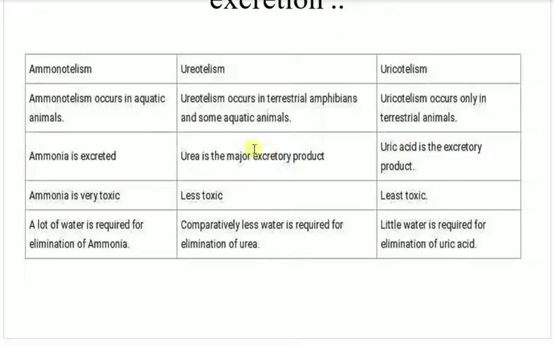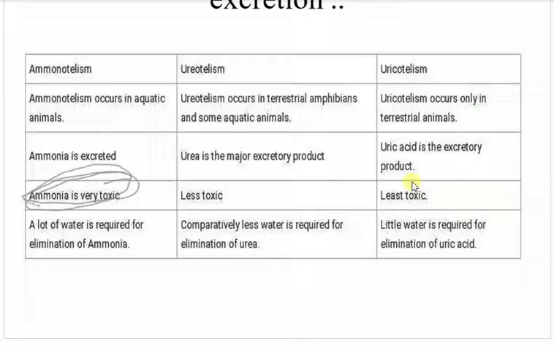Ammonia is very toxic. In ureotelic animals, urea is less toxic than ammonia, and uricotelism is the least toxic. Let me tell you one more thing. This ammonia is much more soluble in water.